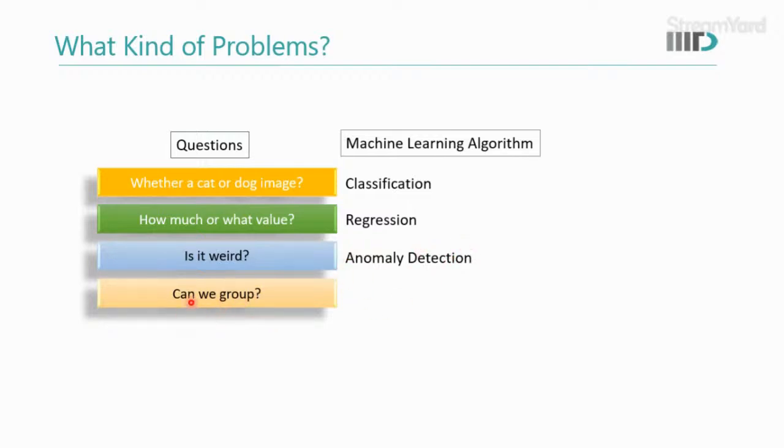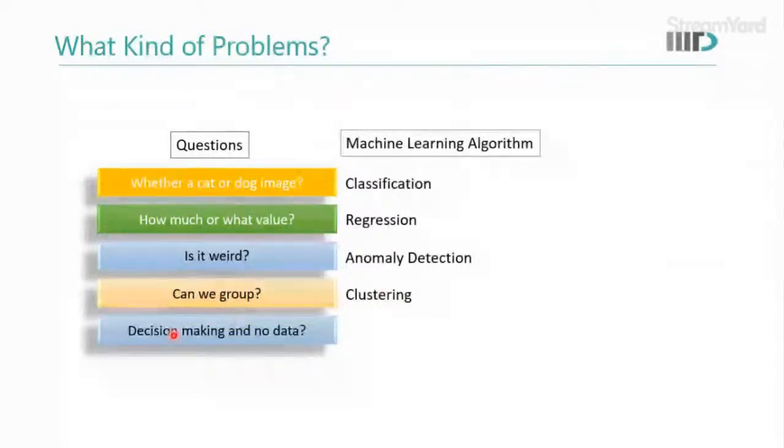Can we group, right? We don't know the categories. For example, here we knew the categories, cat or dog and all those things. Here we don't know, but can we group? For example, we have a rack of potatoes and tomatoes mixed, right? Can we segregate both of them based on their appearances? Then this is called a clustering algorithm. There we are not being given the groups, but we are creating groups based on the appearances, and these groups are also known as clusters.